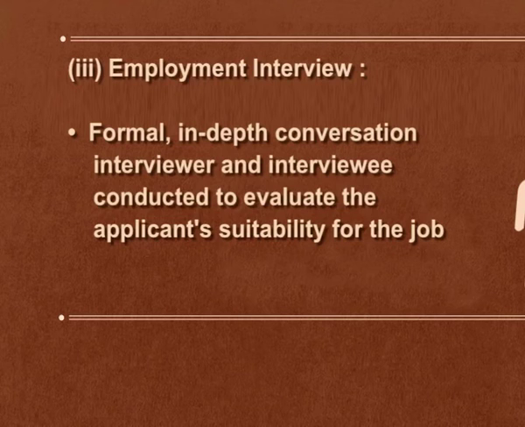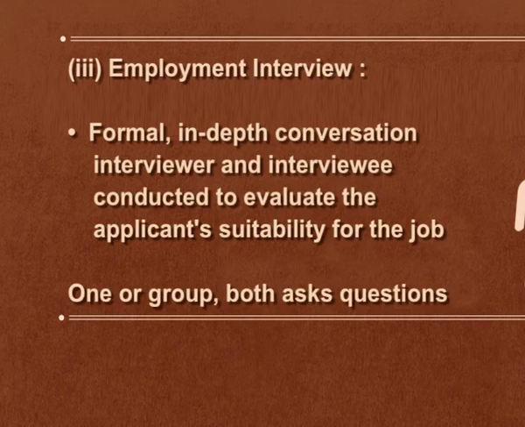It is a formal, in-depth conversation between interviewer and the interviewee, and it is conducted to evaluate applicants' suitability for a particular job. Under this, interviewer asks certain questions from interviewee, or sometimes there may not be one interviewer, there may be a panel or a group of interviewers. So they are going to ask certain questions from the candidate in order to judge whether the candidate is suitable for the job or not.